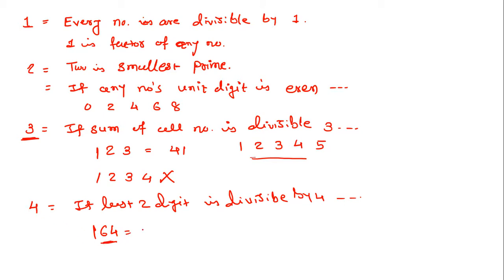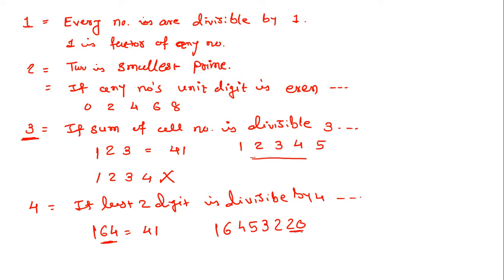Then what will come for 4 and for 1? Now 4 into 41, 164. As I said, it doesn't matter how long the number is. So if I write 1 6 4 5 3 2 2 0, see how long this number is, an 8 digit number. This kind of long number generally will not come in your exam or in your practical life, but this is just for example. I just want to show you that it doesn't matter how long the number is.